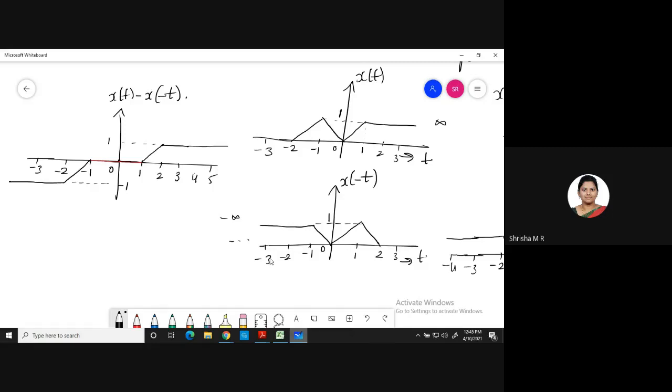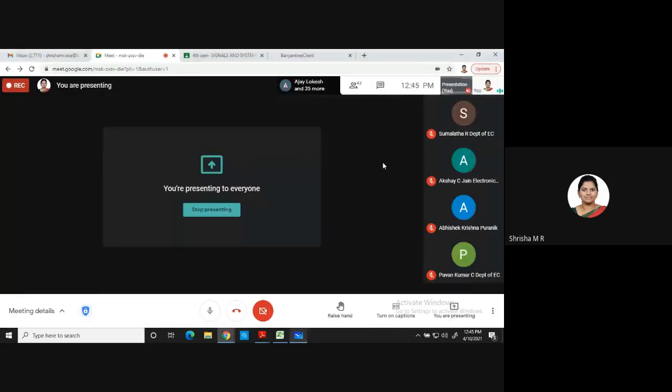So we have for xo of t, x of t minus x of minus t by 2. So I'll do half here, minus half and plus half. Got it? You don't change there only, you draw again xo of t and change the amplitude. Clear everyone? Guys, it's clear? Yes, ma'am. Everyone, is it clear? Yes, ma'am. Okay, guys. Understood? You want me to explain once again? You want me to brief up once again?